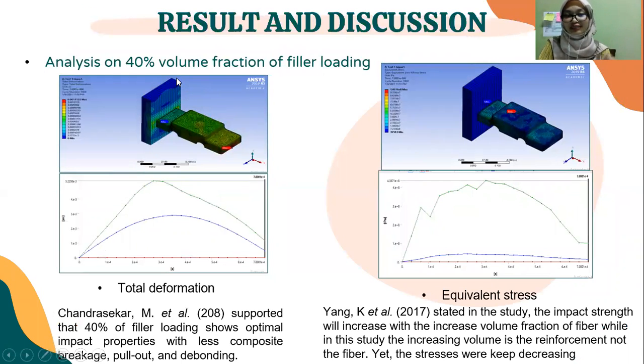For the highest volume fraction of pillar loading, which is 40%, it shows the yellow turned to green, also resulting in a decreased value of deformation. Then the 40% pillar loading shows optimal impact properties with less composite breakage, pull out, and debonding. And this equivalent stress also decreases in value.